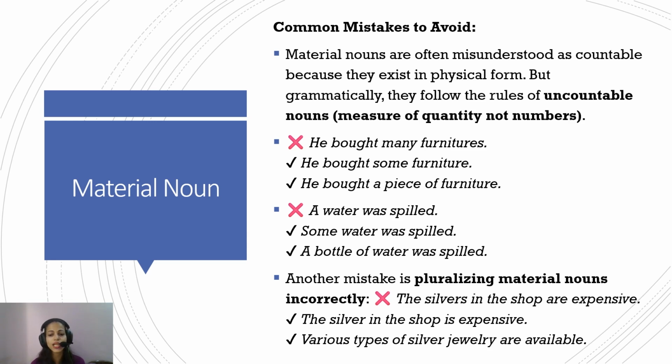Another mistake is pluralizing material nouns incorrectly. The silvers in the shop are expensive. No, it should be the silver in the shop is expensive, or various types of silver jewelry are available. So the material noun silver cannot become silvers. You can add different, like for example, various types of silver jewelry. Here types is used to show many silver jewelries are available. Okay.